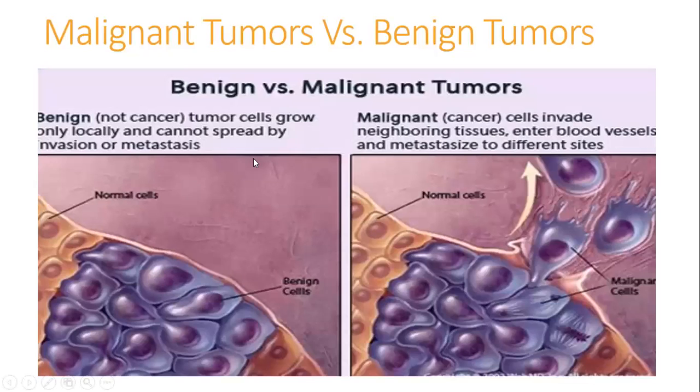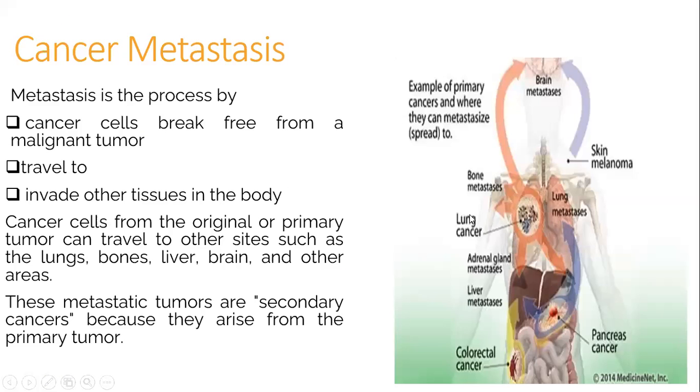Benign versus malignant tumors. Benign, not cancer, tumor cells grow only locally and cannot spread by invasion or metastasis. As shown in the figure, these are the normal cells and these are the benign cells. Malignant tumor cells invade neighboring tissues. As you can see, these are the normal cells, and malignant tumors enter the blood vessels and metastasize to different sites. What is cancer metastasis?